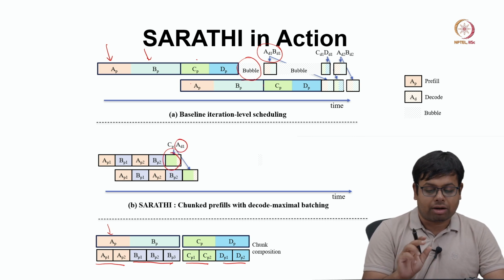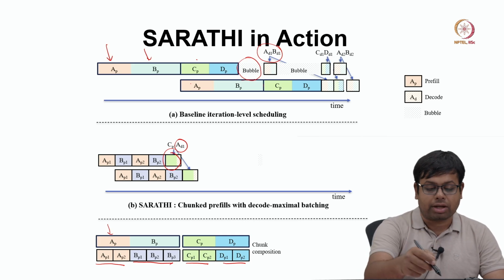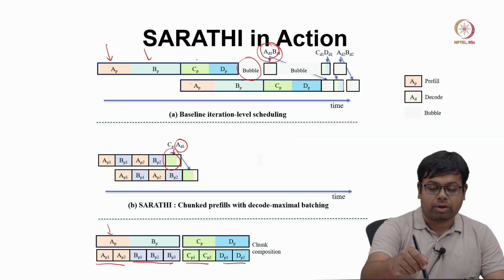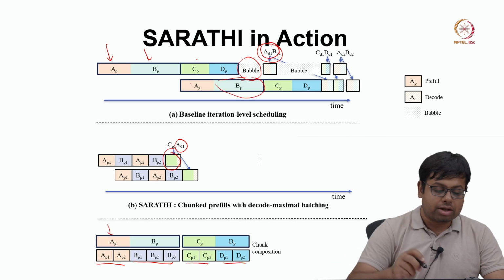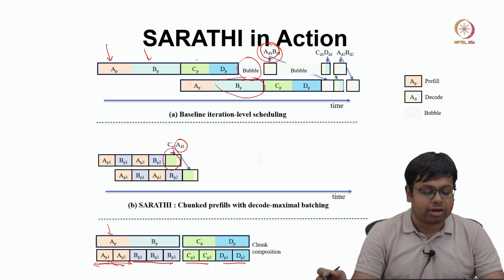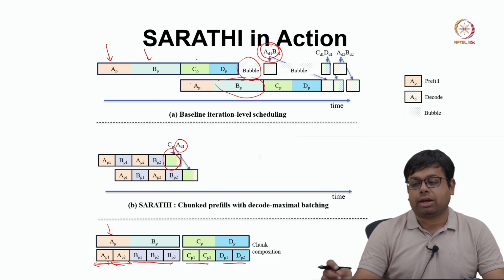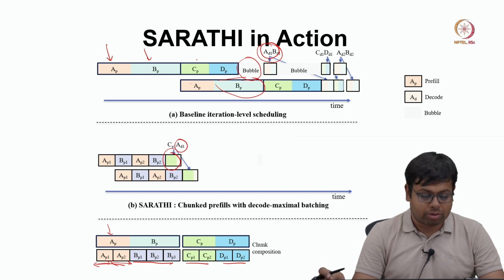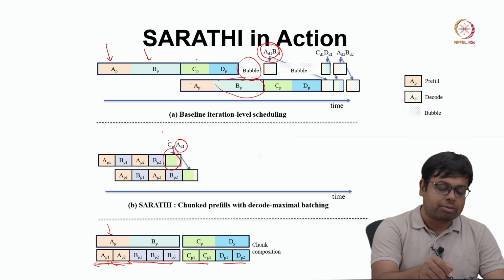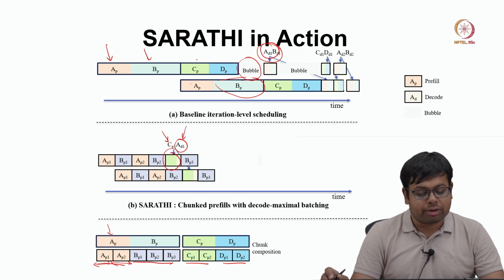Now we did not stall. So, here we stalled this decode of A because some decode of B was going on, right. So, we made sure that, if you look carefully, the width of all these chunk prefills is exactly the same, okay. So, we made sure that the chunk prefill and the decode will be enough to occupy the entire GPU, okay. So, that is why you can see that this chunk prefill of C and the decode of A are computed together.